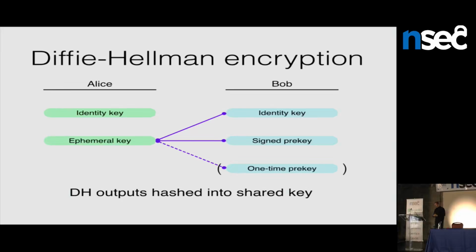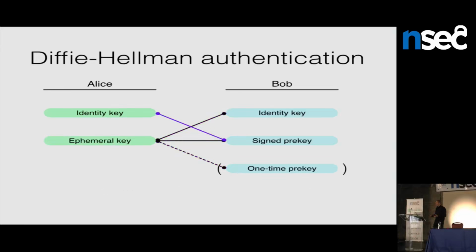So we're going to authenticate Alice in a simpler and more lightweight way, just by constructing another Diffie-Hellman and hashing that into the session key as well. So we're going to say Bob's signed pre-key is a relatively fresh key. We're just going to do a Diffie-Hellman between it and Alice's identity key. That's kind of like Bob challenging Alice to prove knowledge of her long-term private key. We hash all those things together, and this is the key agreement that TextSecure does in an initial message to get a shared session key between Alice and Bob.